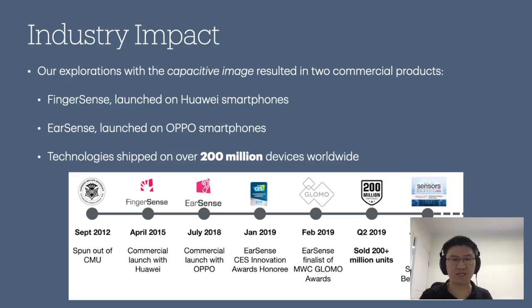In total, these two projects shipped on over 200 million units worldwide by February of 2019, and that was using capacitive image analysis techniques which were originally pioneered in finger angle.